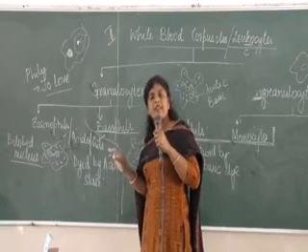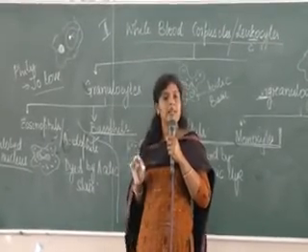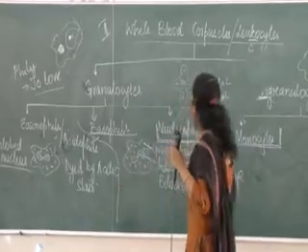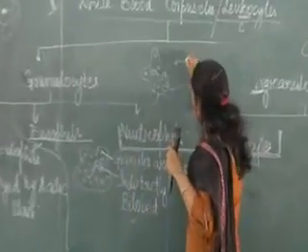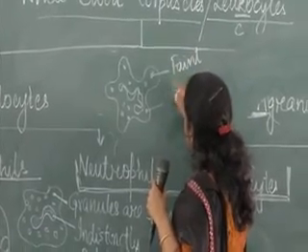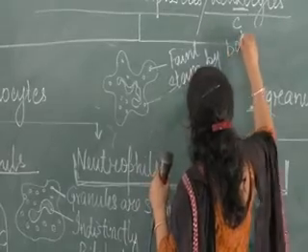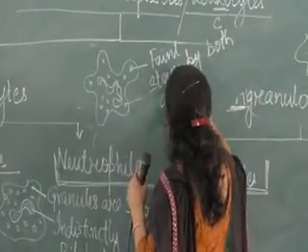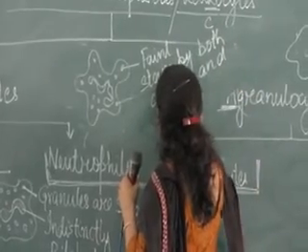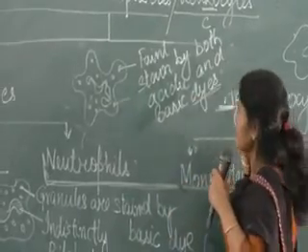They can even be stained by neutral dyes, which are neither acidic nor basic. So the granules take faint stain by both acidic and basic dyes. The meaning of dye is color. Is it all right?